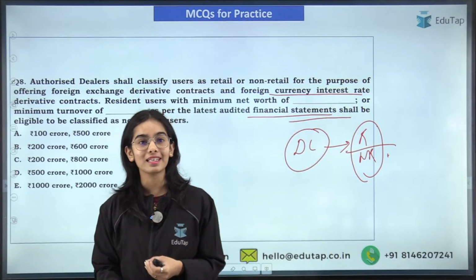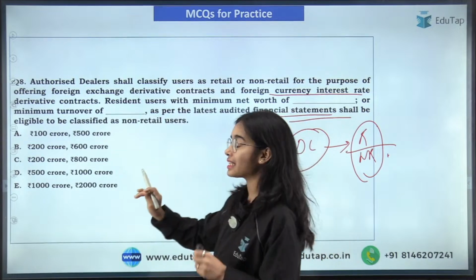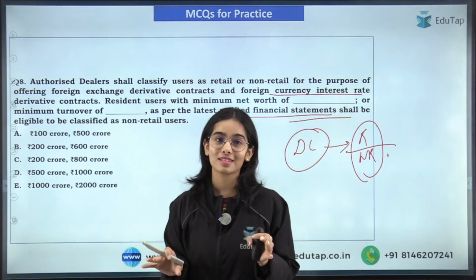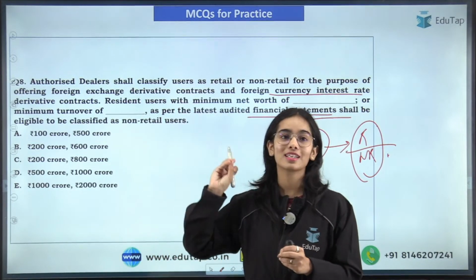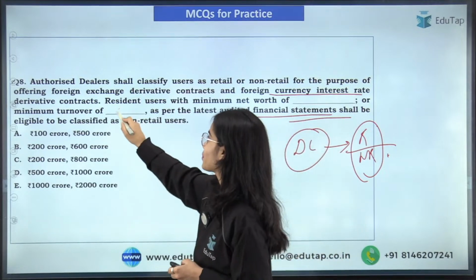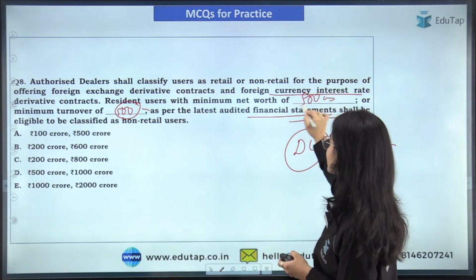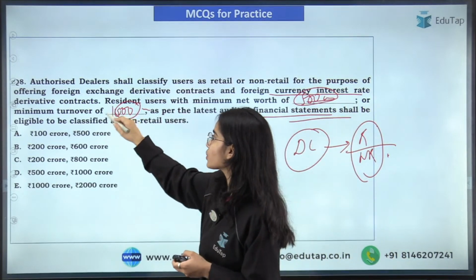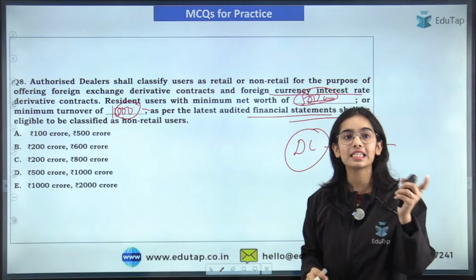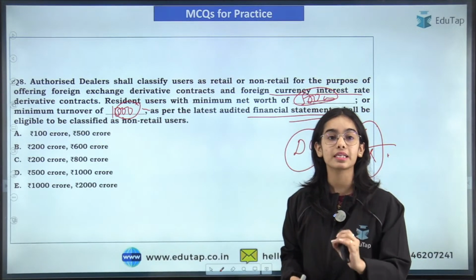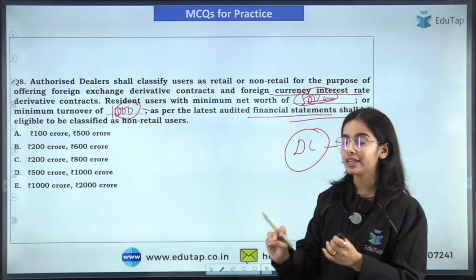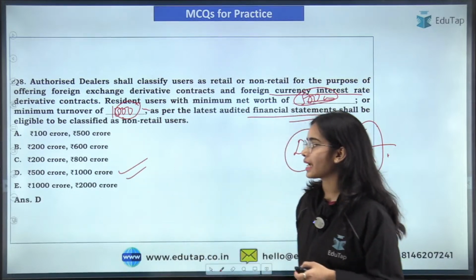I'm getting the answer D. Absolutely correct. Good to see that you are able to tell all the answers correctly. That means you remember the notifications very clearly. So yes, 500 crores is the minimum net worth, or 1000 crores is the minimum turnover, then these residents will be considered non-retail users. So D is the right answer here.